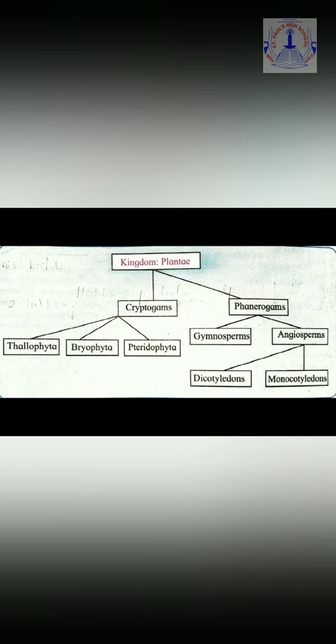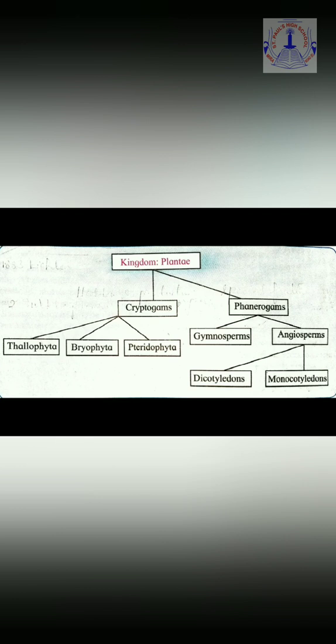Now, one of the main questions which arises is, if in case of cryptogams the reproductive organs are either missing or hidden, then how do they reproduce? So children, the main mode of reproduction in case of cryptogams is asexual reproduction, which mostly takes place with the help of spores. Now we come to the second subkingdom, phanerogams. In case of phanerogams, there are mainly two divisions, gymnosperms and angiosperms.